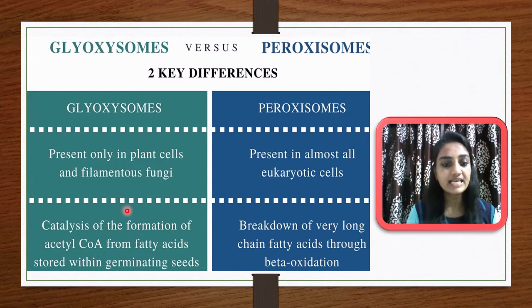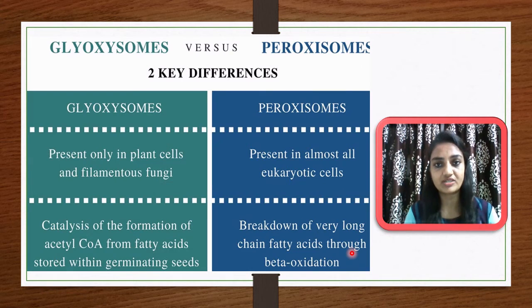Second, in the glyoxysome, there is catalysis of the formation of acetyl-CoA, that is, acetyl coenzyme A, from fatty acids stored within the germinating seeds. Whereas in the case of a peroxisome, there is breakdown of very long chain fatty acids through beta oxidation. This is the basic difference between the glyoxysomes and the peroxisomes.